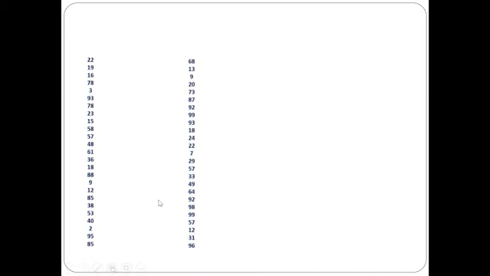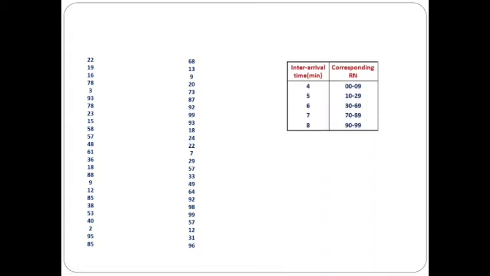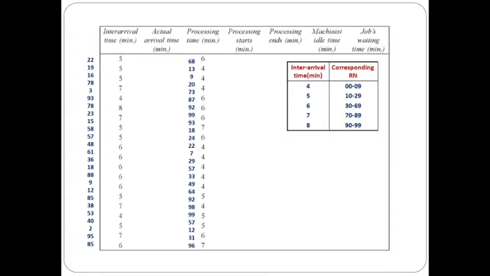These are the random numbers for inter-arrival time and the random numbers for the processing time distribution given in the problem itself, and this is what we have just arrived at for the inter-arrival time, with the corresponding time interval between random numbers. This is how we have to formulate the table for inter-arrival time.